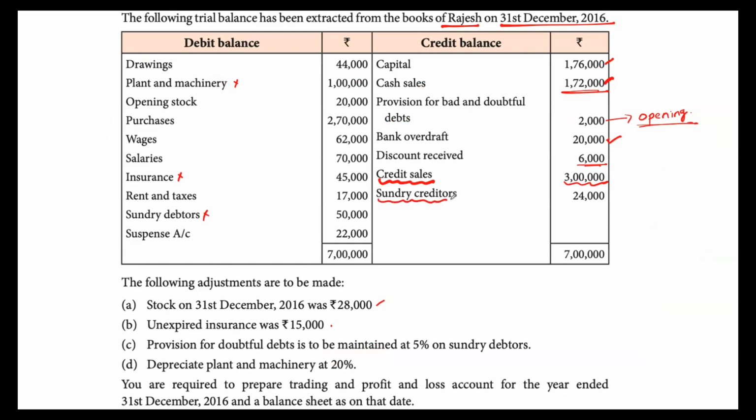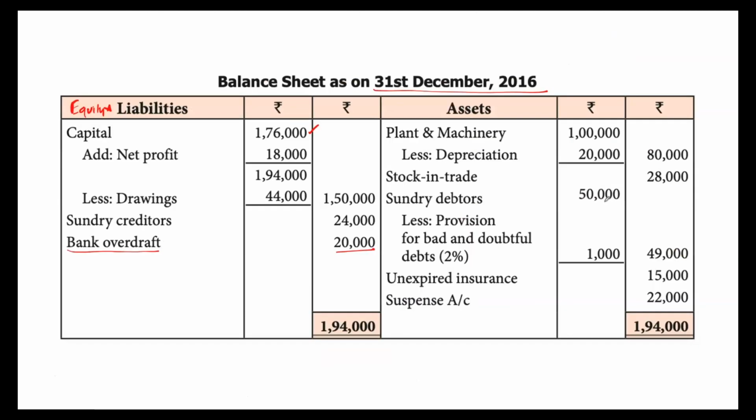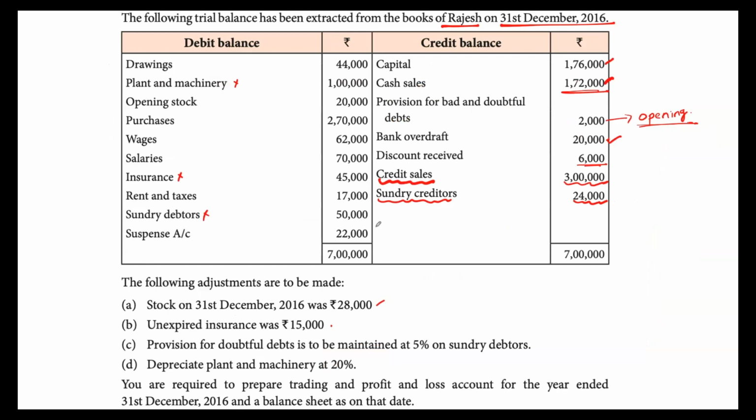Then we have sundry creditors, 24,000. This will appear in balance sheet liabilities. So go to balance sheet, sundry creditors, how much? 24,000. So we have captured all the items on the credit. Now let's move on to debit.